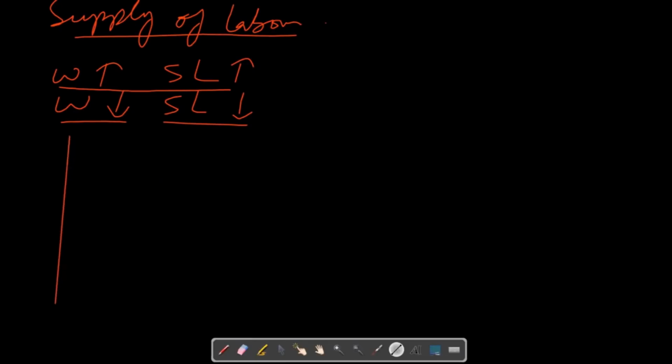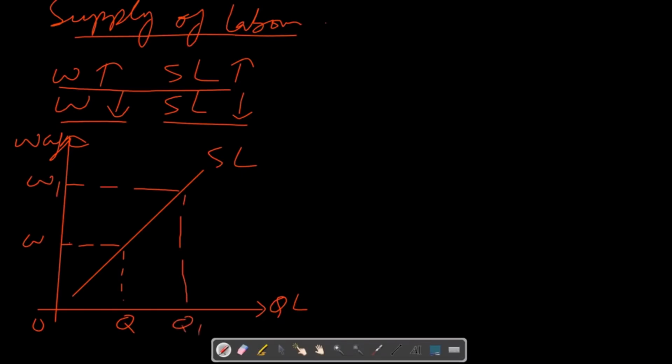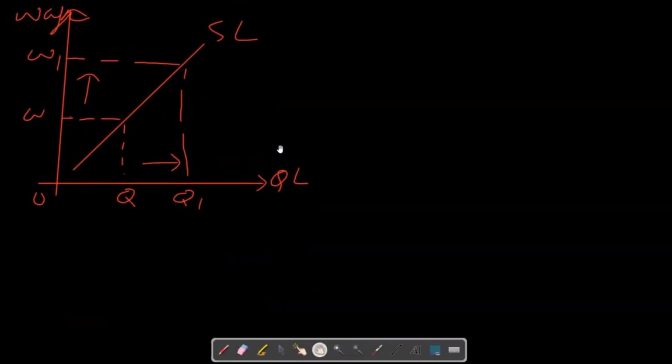Now we can draw a graph to show supply of labor. The supply of labor curve will be positively sloped because of this positive relationship, and this is quantity supply of labor, and this is the origin point, and this is the supply of labor curve. On the y-axis we again have wage rate. If wage rate is W, quantity supply of labor will be, let's say, Q. If wage rate increases to W1, then quantity supply of labor will increase to Q1, showing that now more workers are willing to supply themselves.